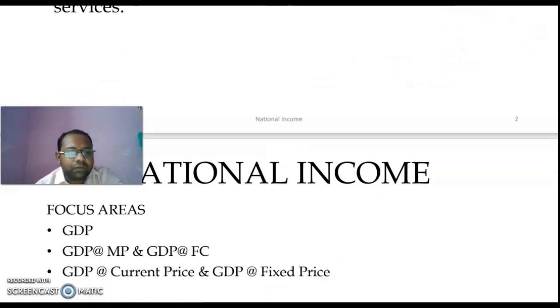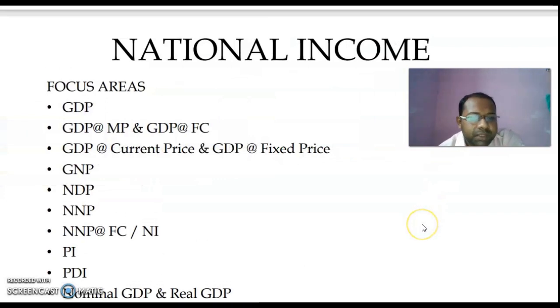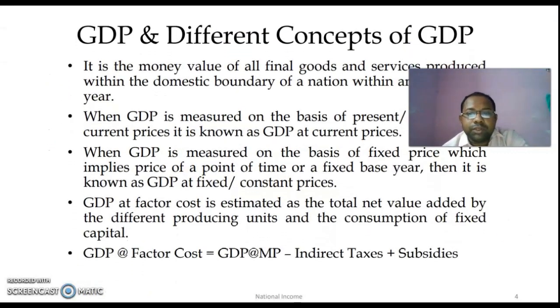Now, what will be our focus areas in this video? Our focus areas will be gross domestic product at market price, at factor cost, and at current price, at fixed price, gross national product, NDP or net domestic product, NNP net national product, NNP at factor cost, PI or personal income, PDI or personal disposable income, and nominal GDP and real GDP. You can see there in NNP at factor cost, it is also known as national income. Why it is so, we'll come to that later on. First, we are going through GDP and its different concepts.